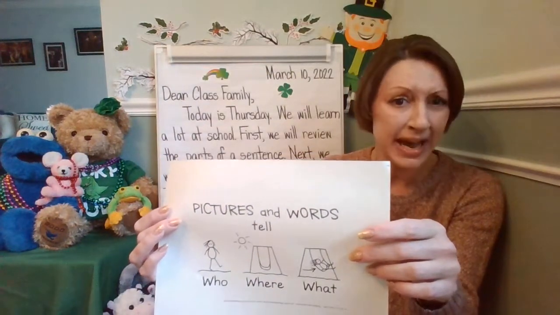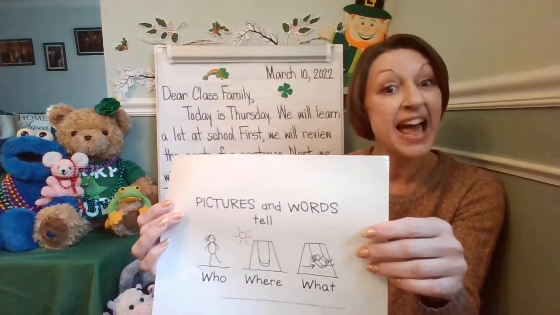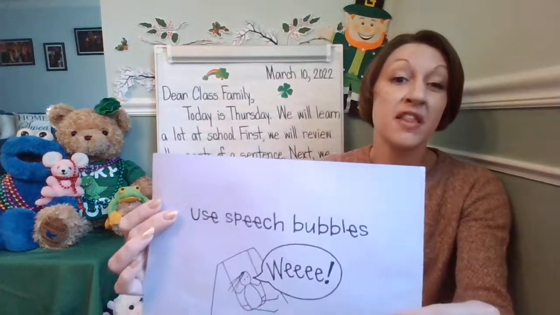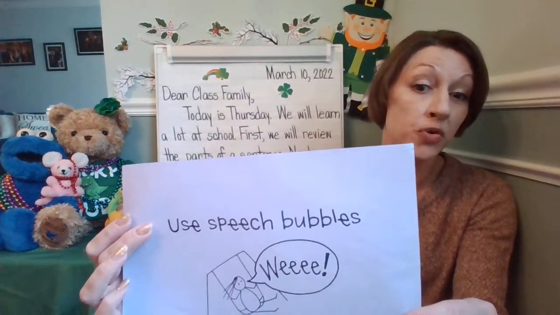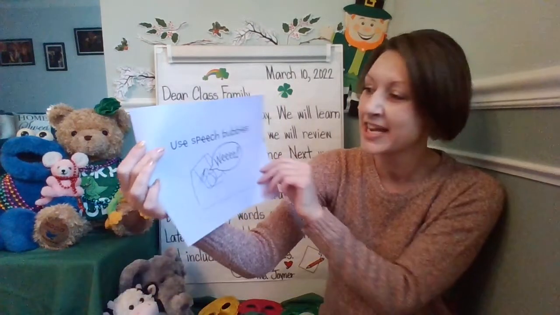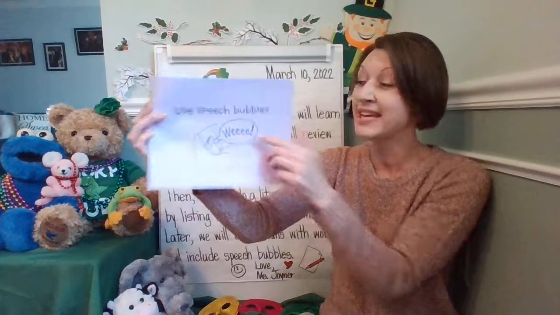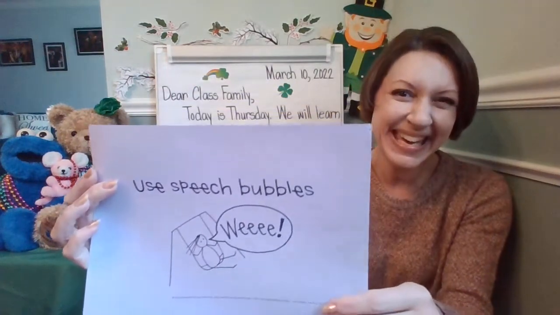We'll be looking back at this. And then, as we look back and add those details, we'll also be adding speech bubbles. That's what good writers do to show communication within their story. And talking, like this little girl who's on the swing, showing the action of swinging and saying, "Wee!"